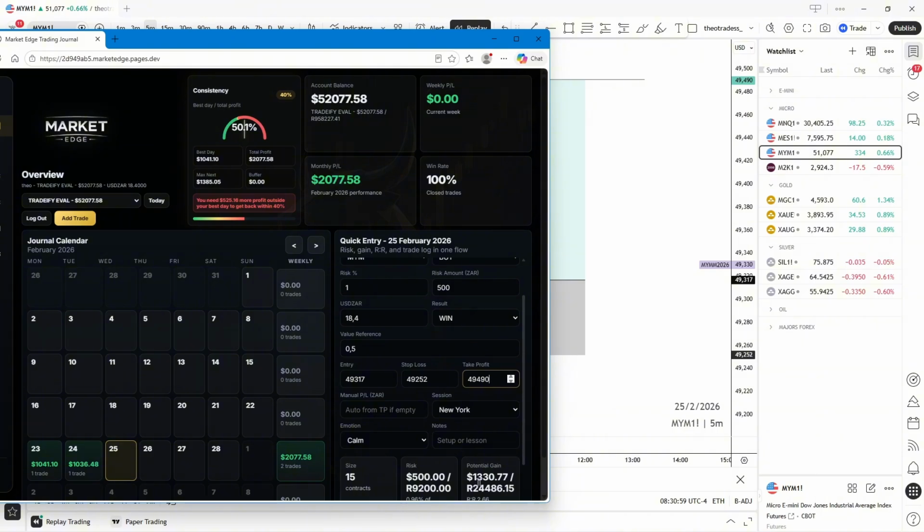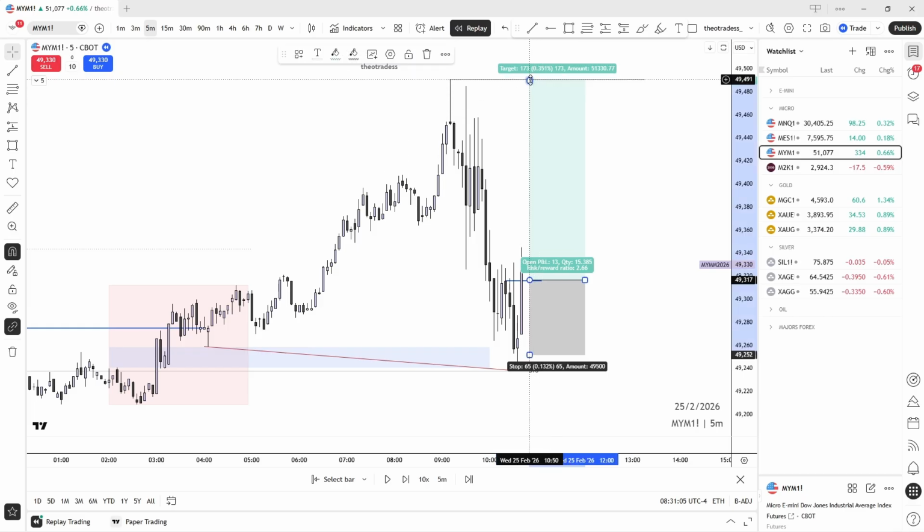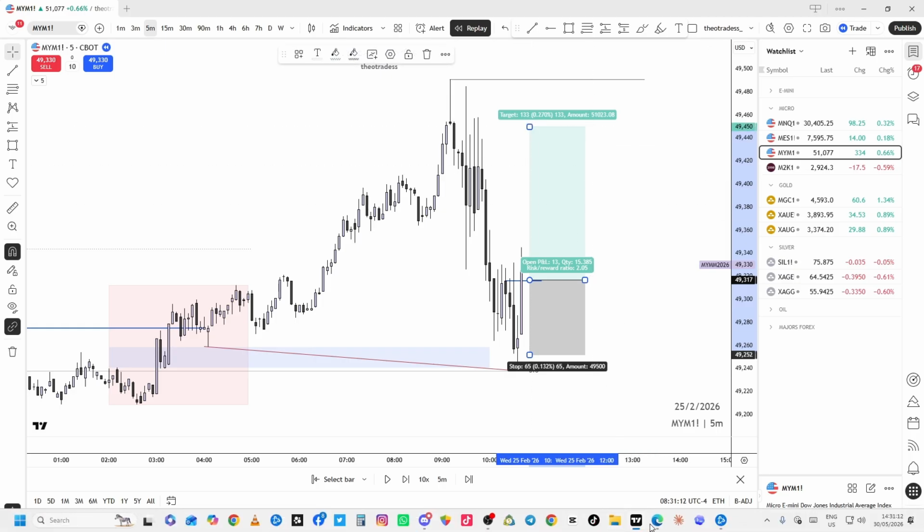490. So it says 1,300. So we need to come down lower. We need to come down lower. We need to be at that 2R. We need to be at that mark where we just make 1,000.